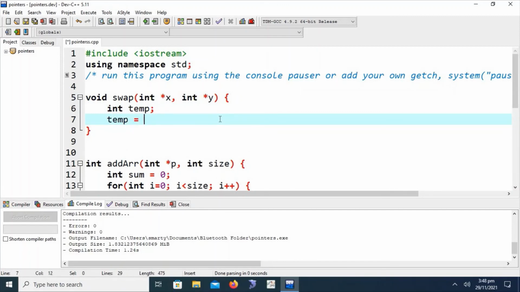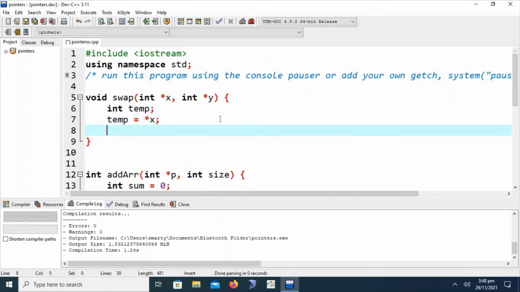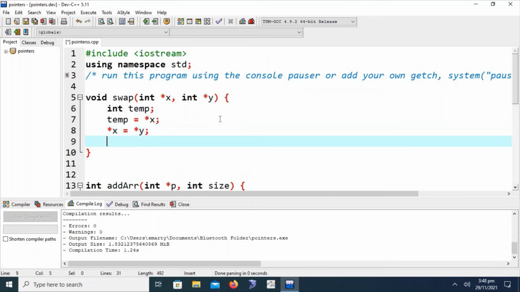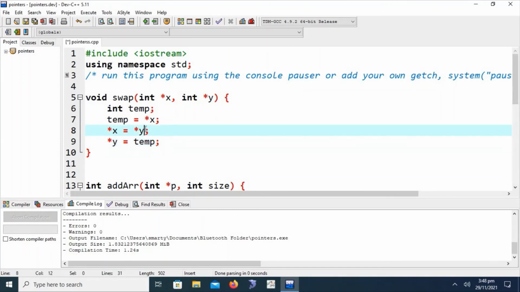This is the simple swap example that we already discussed in our sessions. This will swap the values of x and y in their original memory locations.